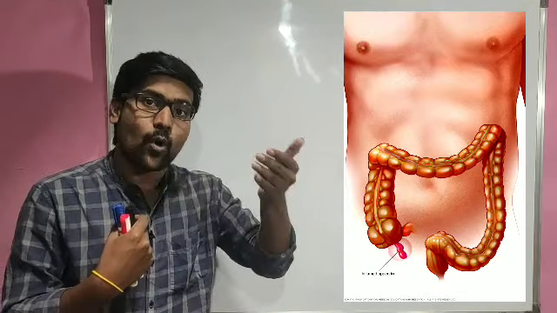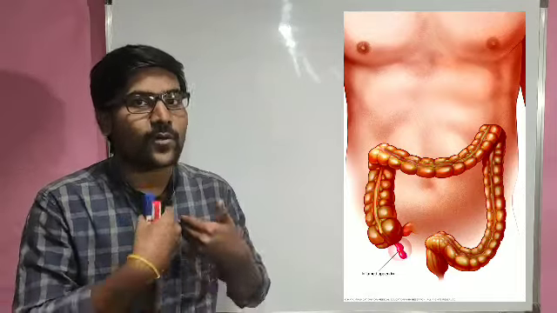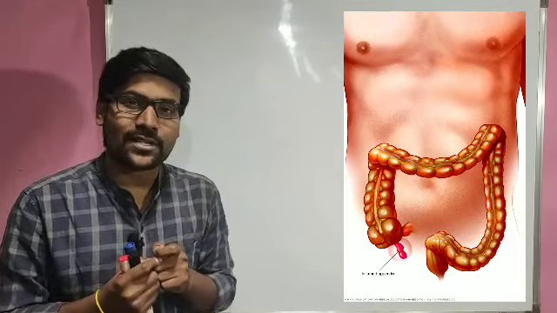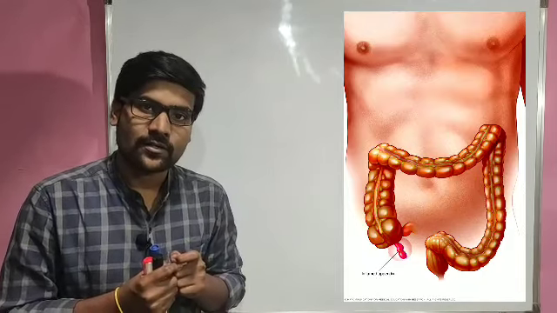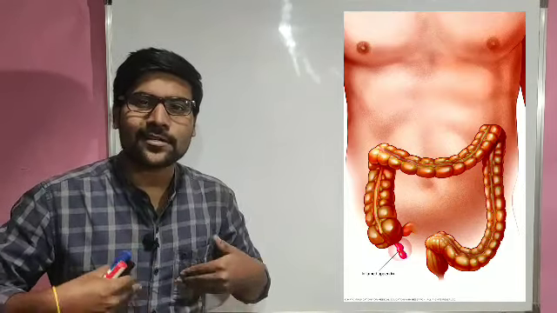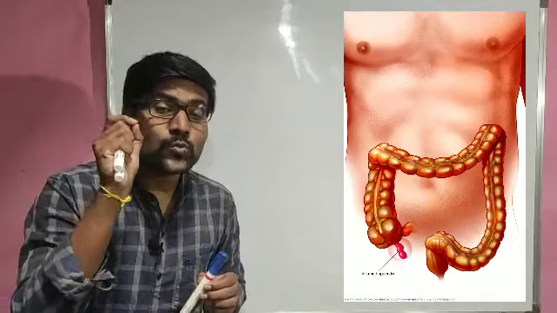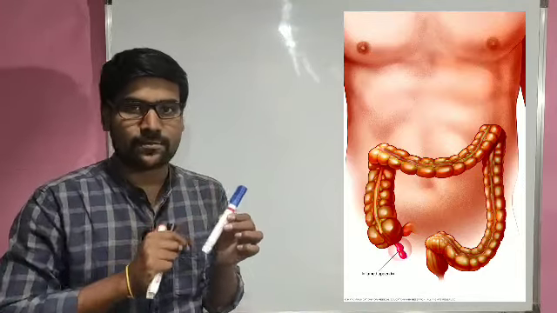Compared to our own cells, a larger number of bacterial cells are present in our body. Those organisms we refer to as microbiota, and majorly the microbiota is present in our digestive system. There may be useful bacteria as well as harmful bacteria, and majorly useful bacteria are present in the appendix.